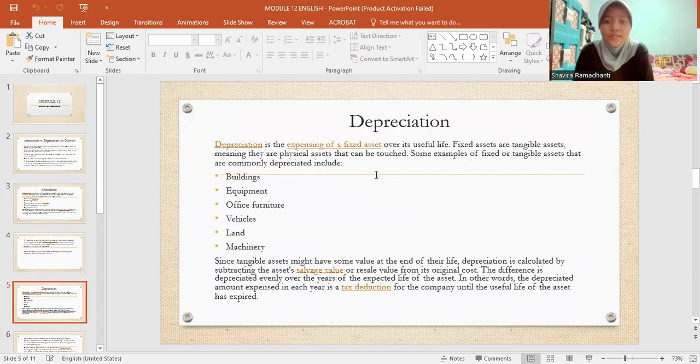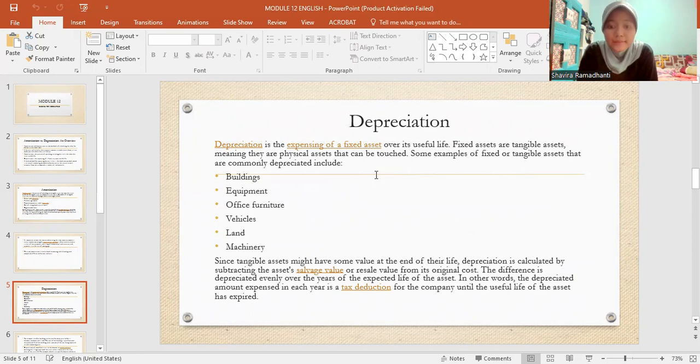Depreciation. Depreciation is the expensing of a fixed asset over its useful life. Fixed assets are tangible assets, meaning they are physical assets that can be touched. Some examples of fixed or tangible assets that are commonly depreciated include buildings, equipment, office furniture, vehicles, land, and machinery.